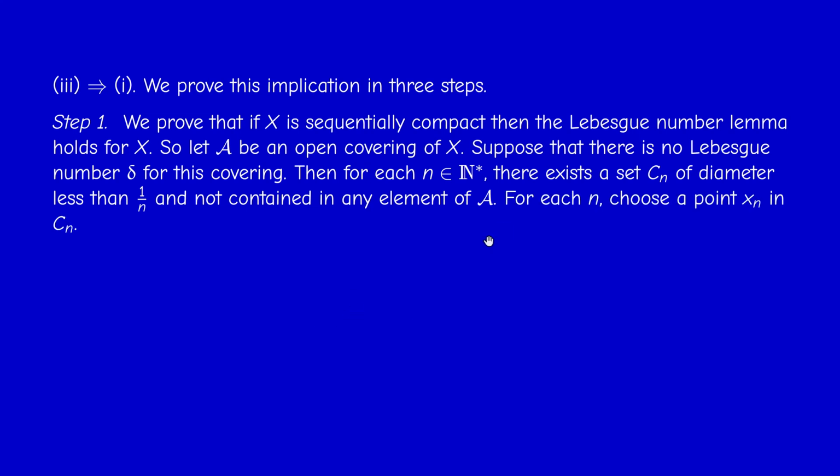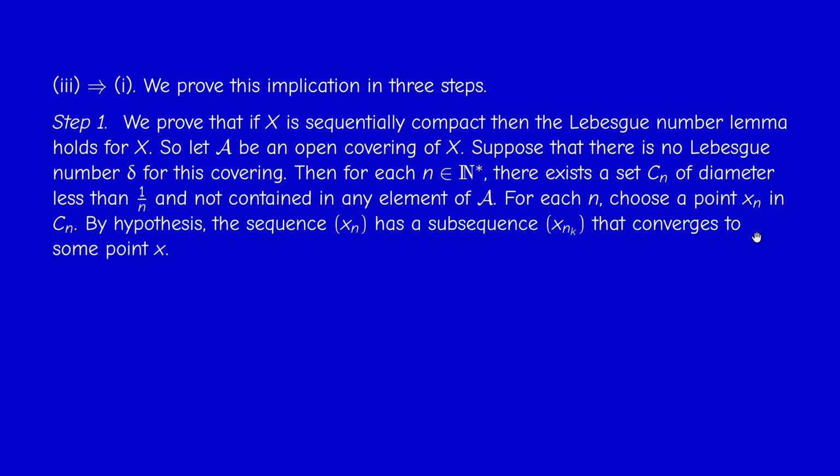Of course, C_n is not empty, because if it's empty, it's contained in one element. So we can choose for each n an element x_n in C_n. Now we have a sequence in the space, and we assume that the space is sequentially compact. So x_n has a convergent subsequence x_nk that converges to some point x.